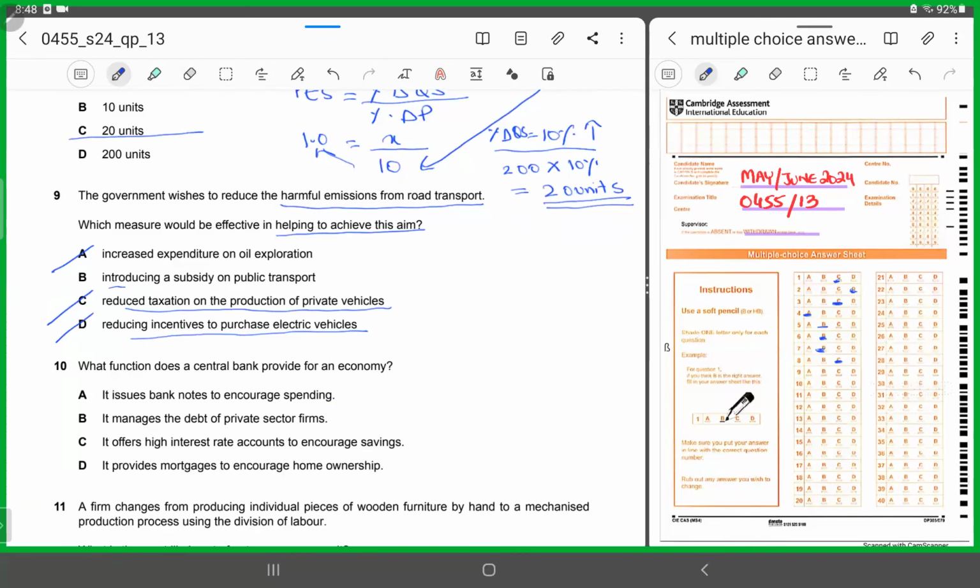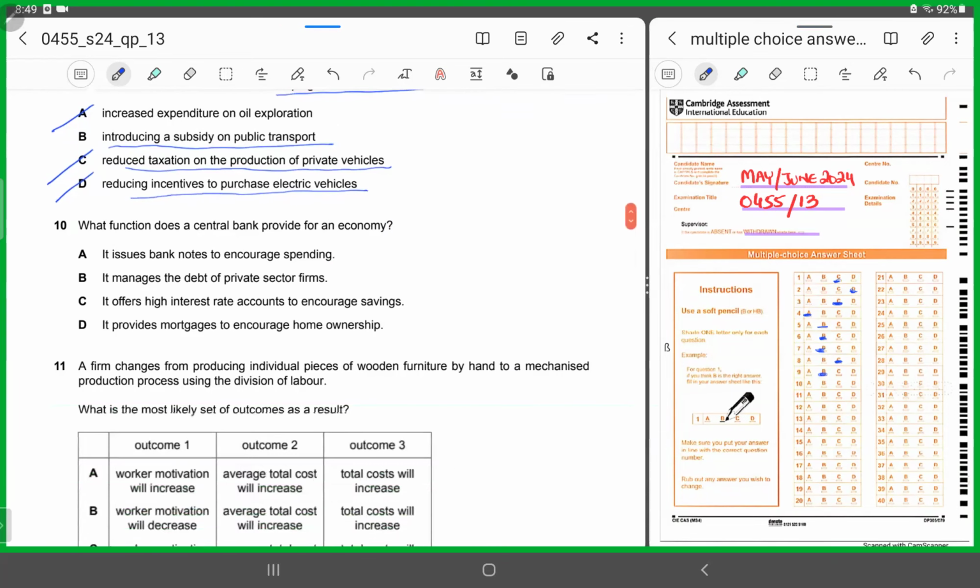When the government introduces a subsidy on public transport, indirectly it's curtailing the consumption or the usage of individual cars. It's actually enticing or encouraging people to use more of public transport, right? And it would be switching people from the consumption of their individual cars, the ownership of their vehicles, towards public transport. So for 9, it has to be B.